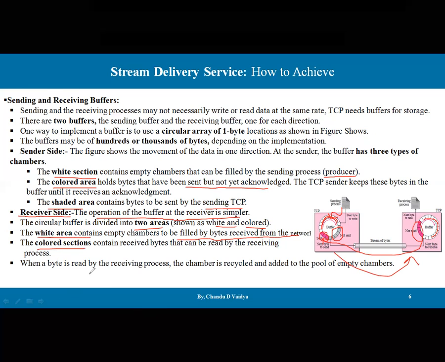When a byte is read by the receiving program, the chamber is recycled and added to the pool of empty chambers. So here a minus one is going to happen, and a plus one is going to happen. This kind of scenario is available, and the stream delivery service is achieved via such a mechanism.